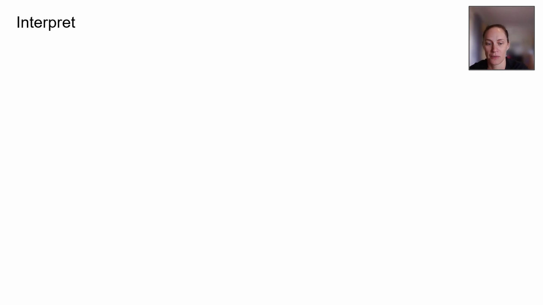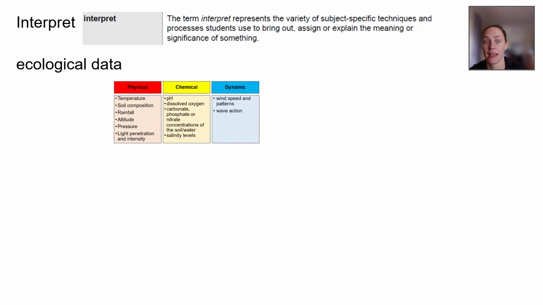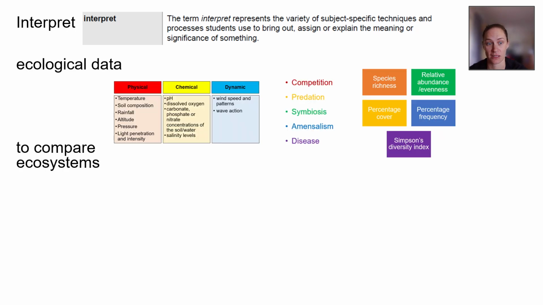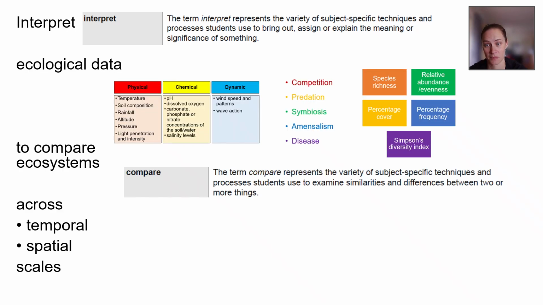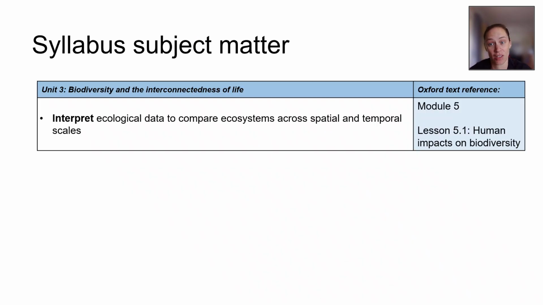So if we return to our original statement, we need to be able to interpret our ecological data that we've collected to compare our ecosystems across temporal and spatial scales. So basically we have to analyze the types of data we've collected, and the change if we've continuously sampled an ecosystem over a long span of time or a large physical space. So you're going to need to look at this in a very specific way using actual data probably presented to you in order to draw some conclusions.